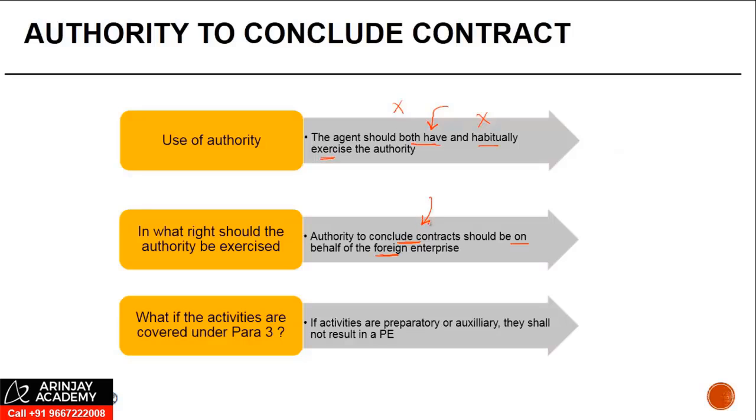Now, one thing which also needs to be noted here is that the conclusion of contract should be in relation to some revenue generating activities, right? If you are just trying to do some pre-sales activity, some liaising with the client, that may not necessarily result in an authority to conclude contract. Secondly, the use of the word habitually indicates that when the exercise is done, it should be systematic. It should be continuous. I mean, not say that it has to be every day, but maybe during every interval, it should be done in line with the nature of the business of the foreign enterprise.